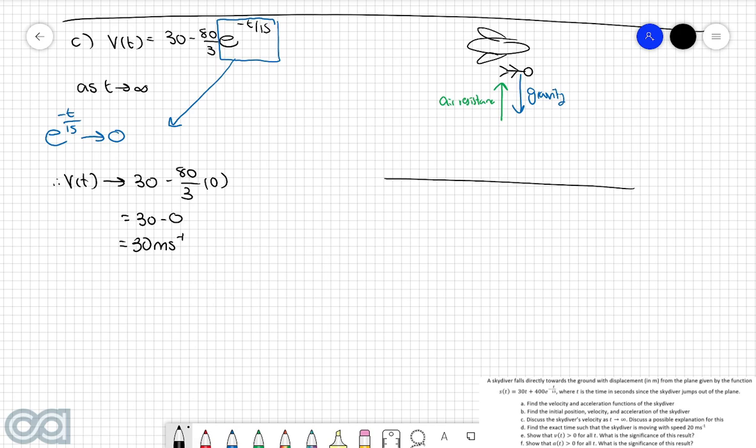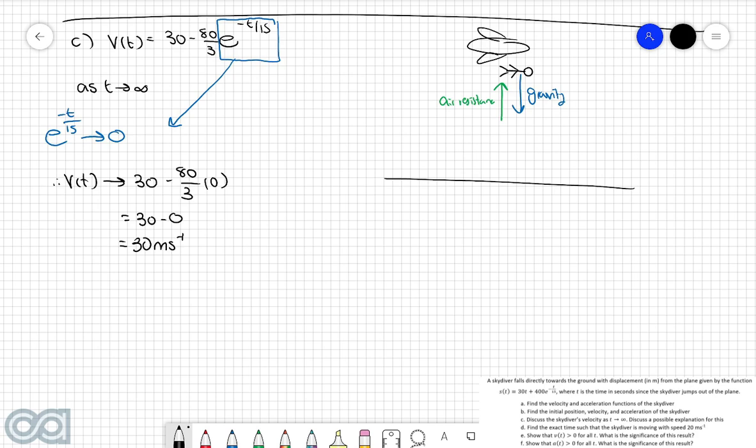The way that we actually explain this in the real world is we refer to this as terminal velocity. If you've ever heard of terminal velocity before, this is the greatest speed at which an object can fall towards the Earth, in which gravity and air resistance essentially balance each other out.